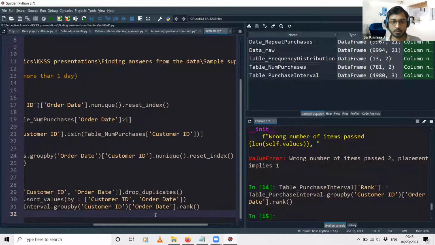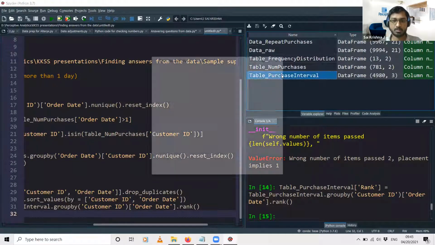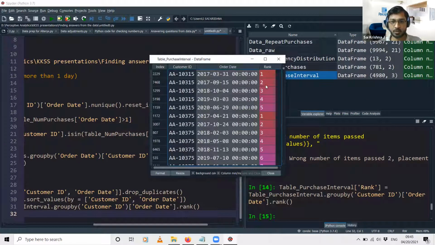Okay. So now we have got the column called rank over here. We have now ranked the purchases 1, 2, 3, 4, and 5 for the first customer. And then for the second customer, again, you can see that the rank starts from 1. Okay. So out of all these purchases, we need the first 2 purchases alone.